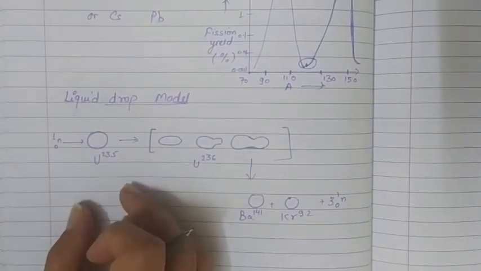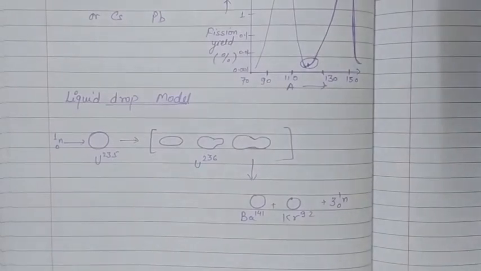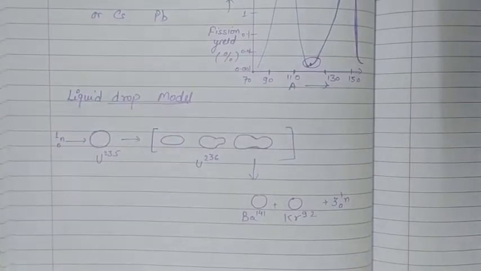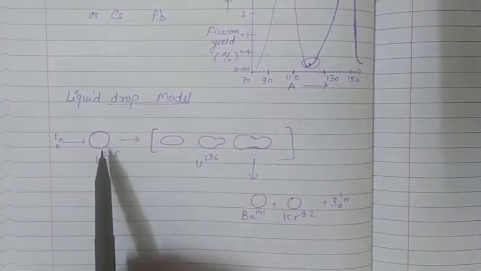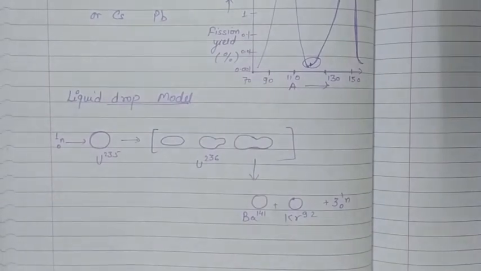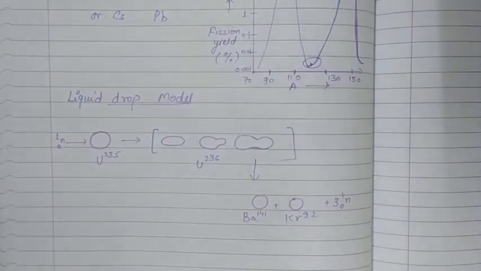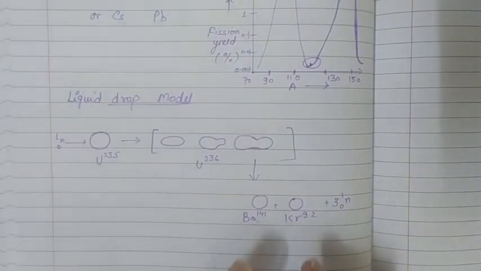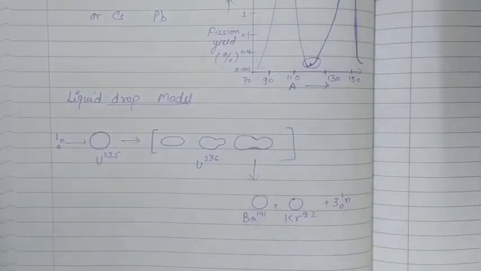It happened because of the equilibrium disturbance that occurs as soon as this slow moving neutron is captured by the nucleus of the uranium. Because of this capturing, the equilibrium inside the nucleus gets disturbed, oscillations start setting up there, and because of those oscillations this spherical nucleus starts attaining a dumbbell kind of structure, and at the end it splits into two fragments of different masses along with the three neutrons. So that's how nuclear fission works.